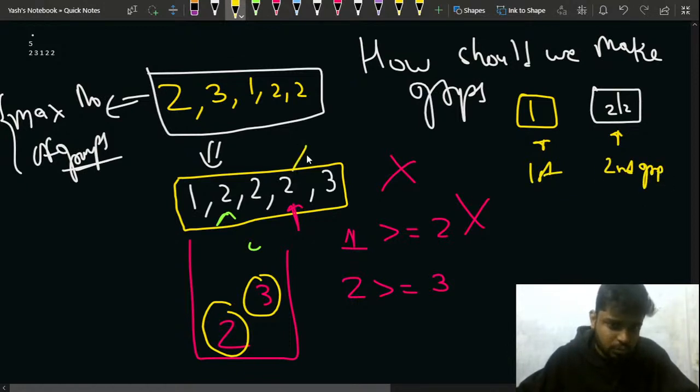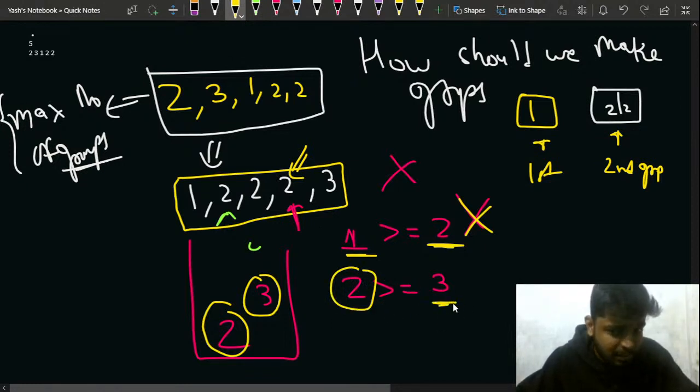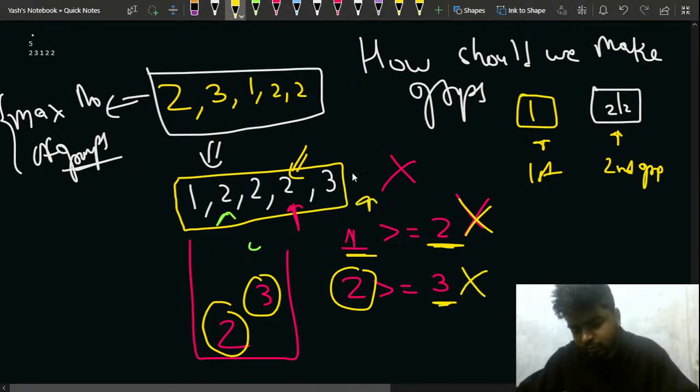Now you have this 2, you put this 2 and you see that the group size is 1 and it should be greater or equal to the inexperience, but it's not. Now you take this 3 as well. So the group size is now 2. Is 2 greater or equal to 3? Because now the inexperience should be 3, because now 3 is the element there. So it's not. So that is why you iterate to the end of the array and you see that you can only make 2 groups, right?